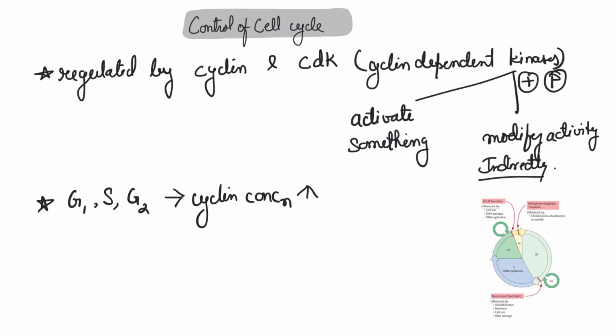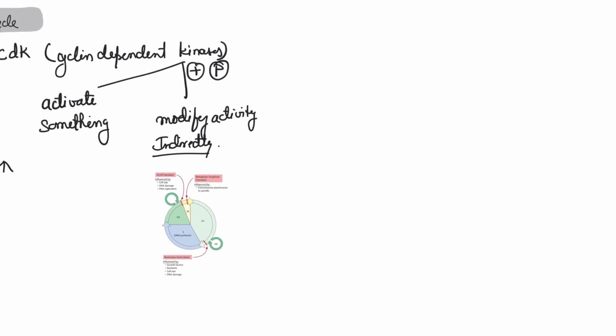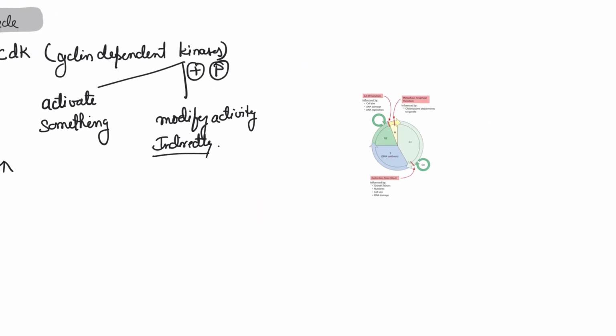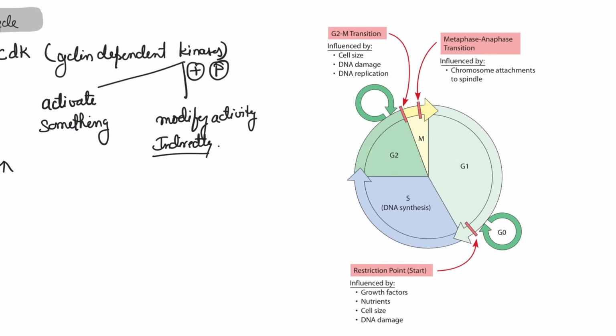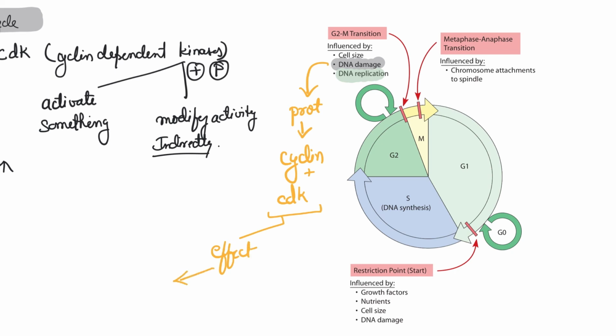So G1S and G2, this is when the cyclin concentration keeps on increasing and it passes a certain threshold, and that is when the M phase kicks in. Now, we have several checkpoints. As you can see, the G2M transition is checked. It's influenced by cell size, DNA damage, DNA replication. But remember, these are gross events, right? So any of these can alter one or the other transcriptional changes, right?